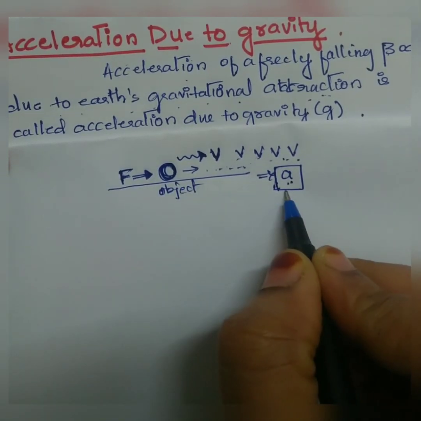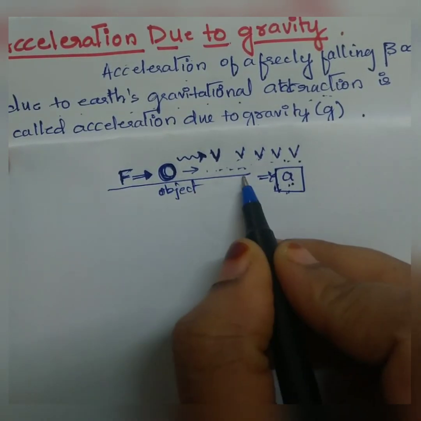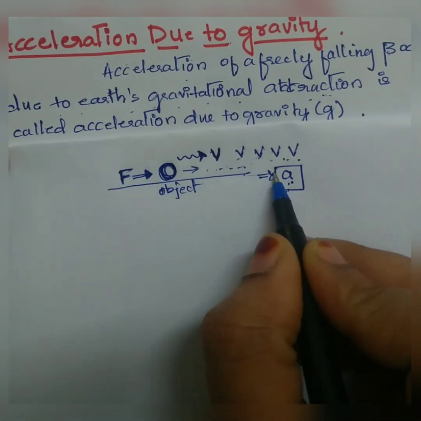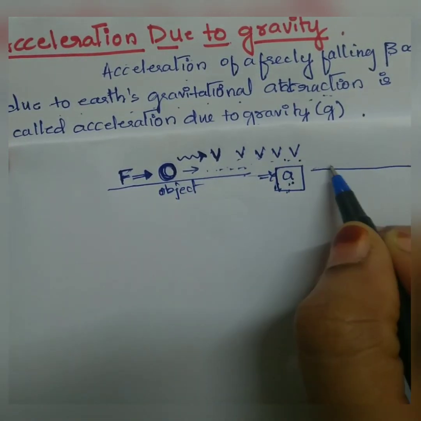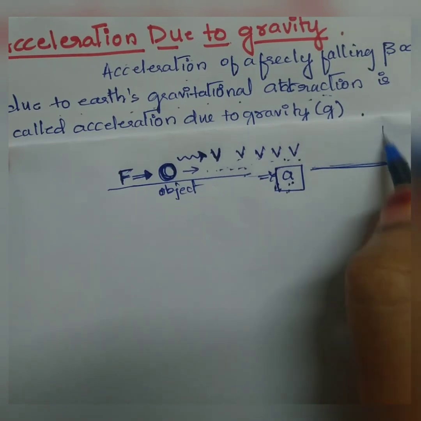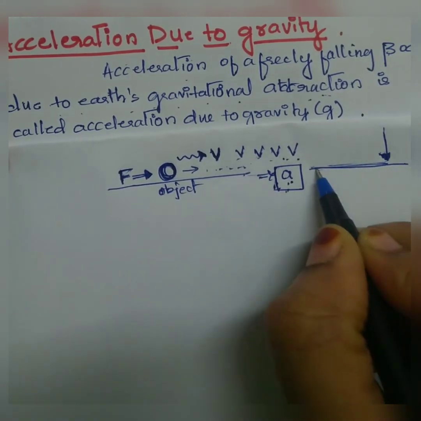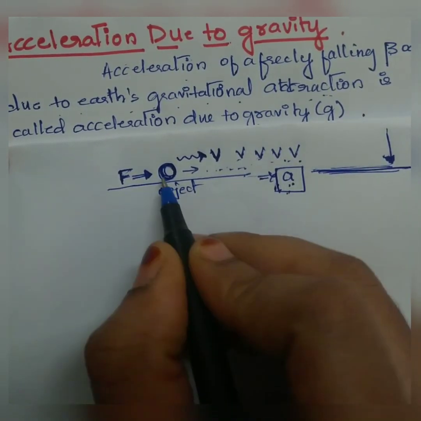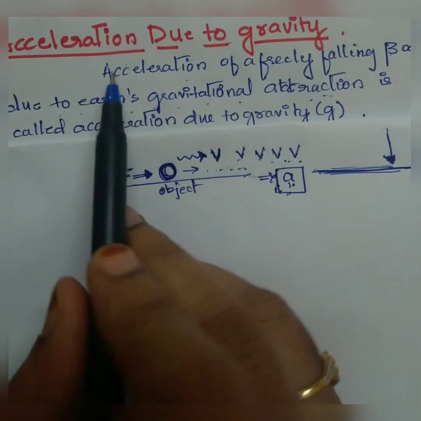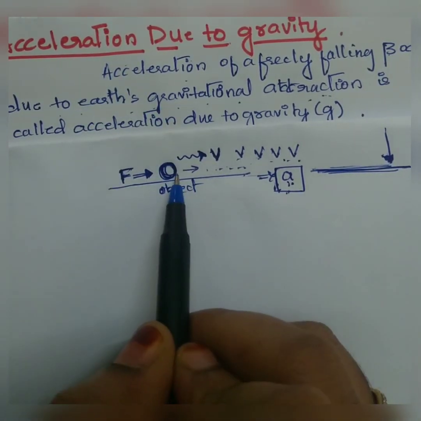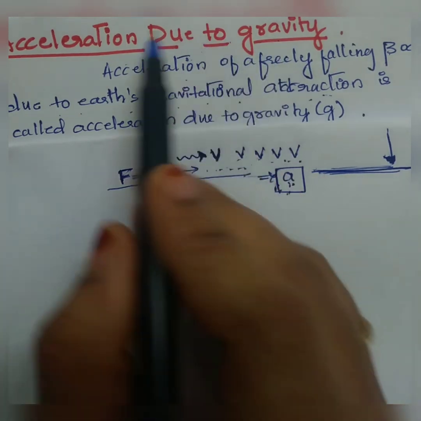So that is known as acceleration when the object is moving linearly, that is, moving on a horizontal path, okay, not vertical. Horizontal to the earth, if it is moving, then we say only acceleration. Now what is the difference between acceleration and acceleration due to gravity?